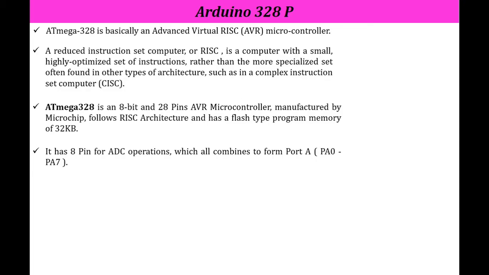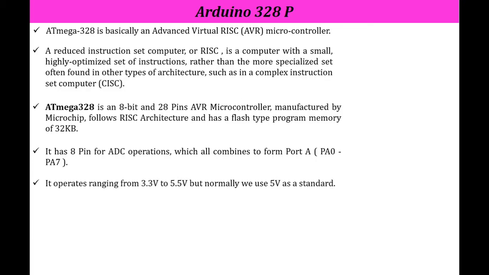Now why is ADC operation required? Let's say one sensor is connected to the Arduino board. Here we will assume that an LM35 is connected. The task of that sensor is to sense the temperature, and we need to convert that temperature into a digital quantity. For that we require a converter called an A to D, or analog to digital converter. Therefore Arduino 328P has 8 pins for ADC operation, which combine to form port A, which includes pins PA0 to PA7.